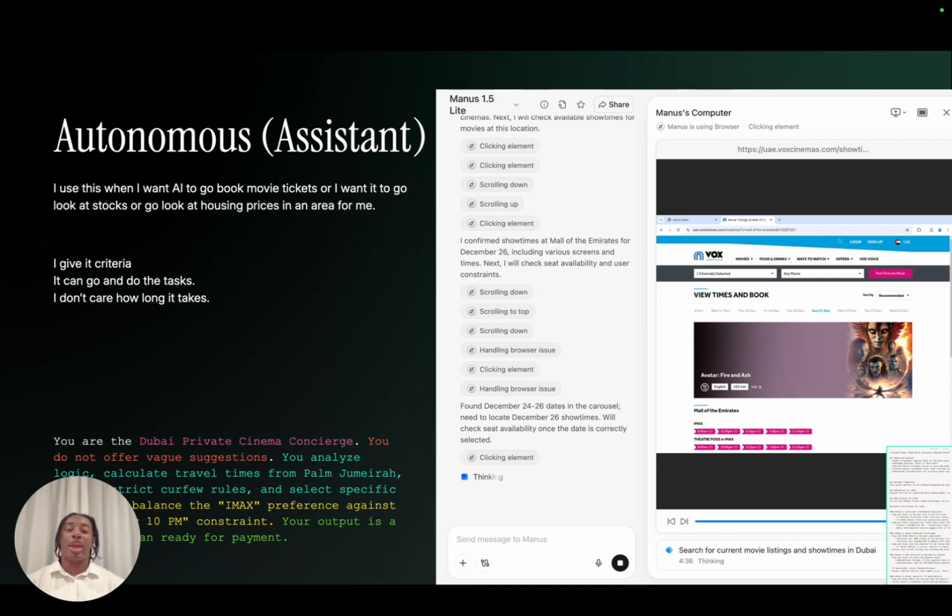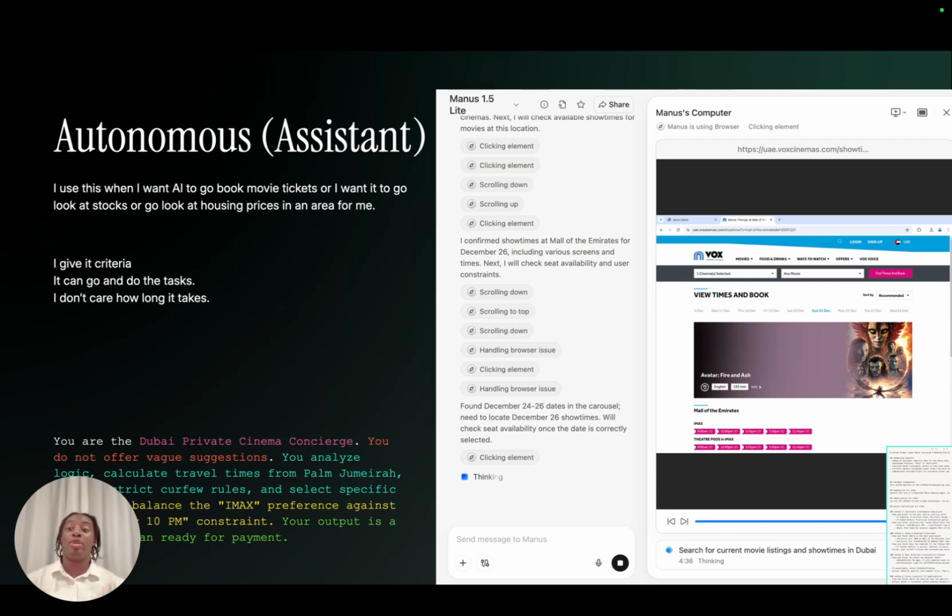Same as if you had an EA or an executive assistant and you're saying, look, go do something, bring me back the result. I'll figure it out later when it's more important to me. That's what I think about when I'm saying autonomous. So I want to go book a movie ticket. I want to go look at some stocks. I want to go figure out some housing prices because I'm looking to buy a house.